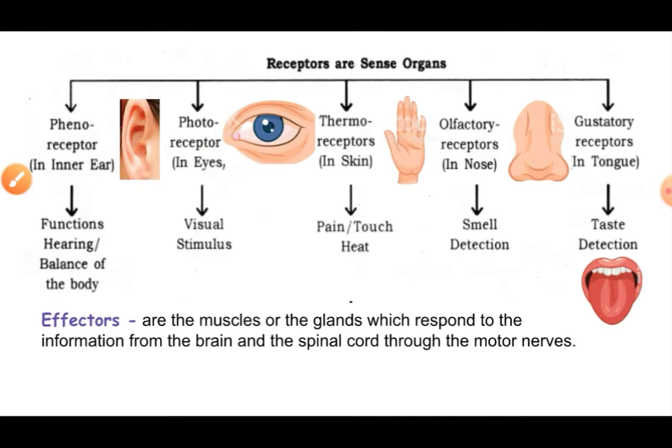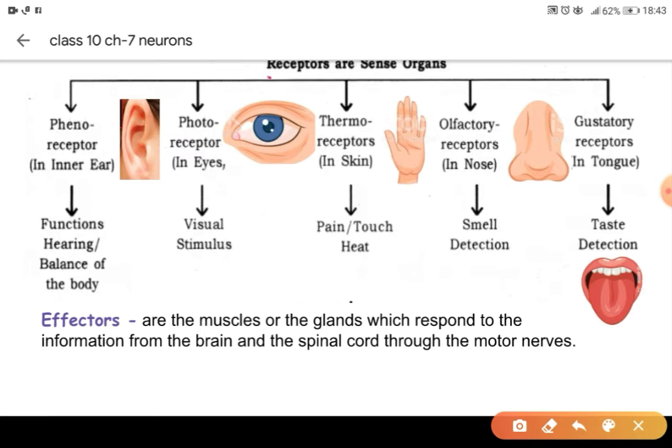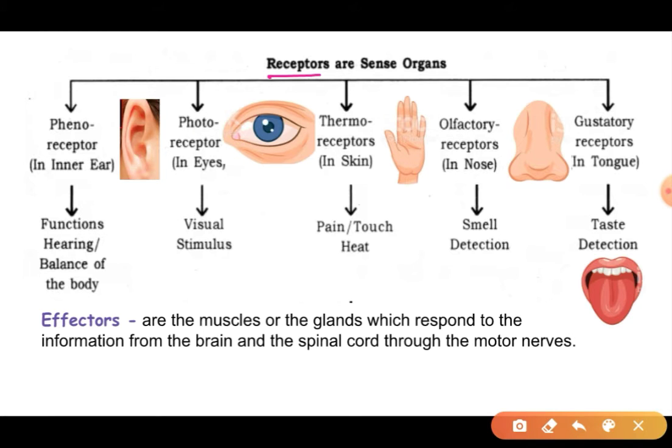Now, first of all, we have the receptors. Receptors are the sense organs. We have learned in our previous classes about the 5 sense organs: ears, eyes, skin, nose and tongue. These 5 sense organs have receptors.